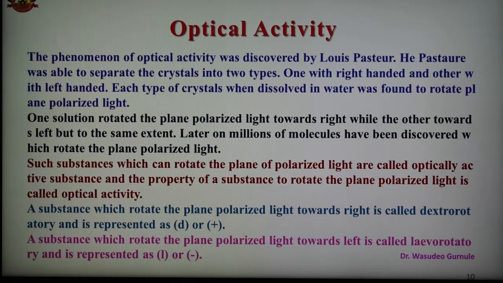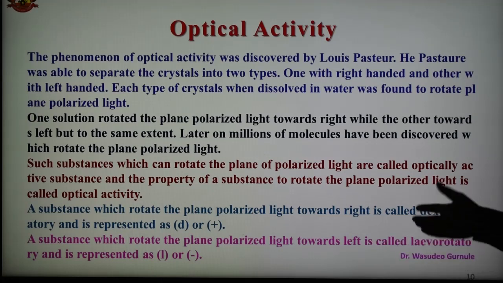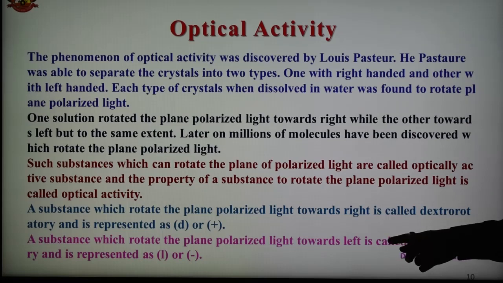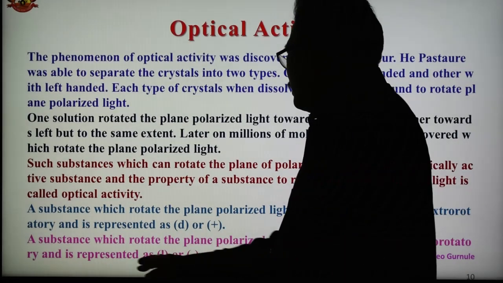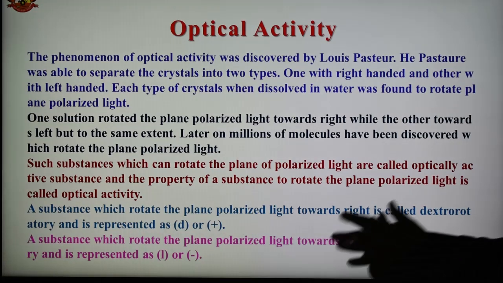This is the optically active compound, and the property they show is optical activity. Substances which rotate the plane polarized light toward the right, that is in a clockwise direction, are known as dextrorotatory, also represented by the symbol D or plus. And the substance which rotates the plane polarized light toward the left, or in an anti-clockwise direction, is known as levorotatory and represented by the symbol L or negative.